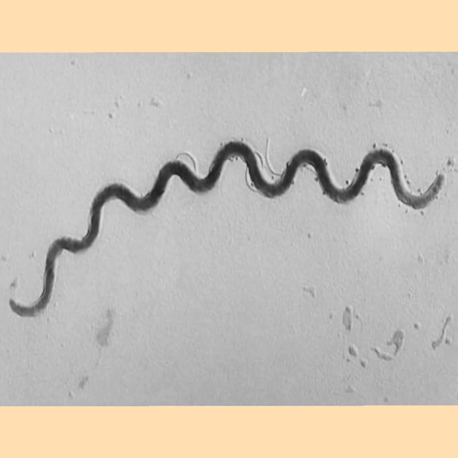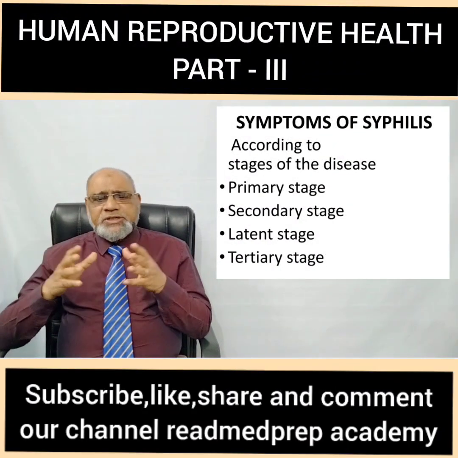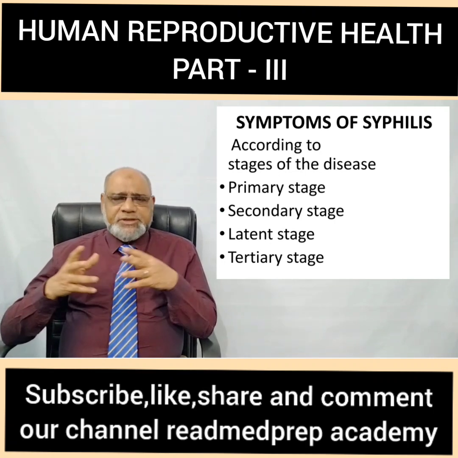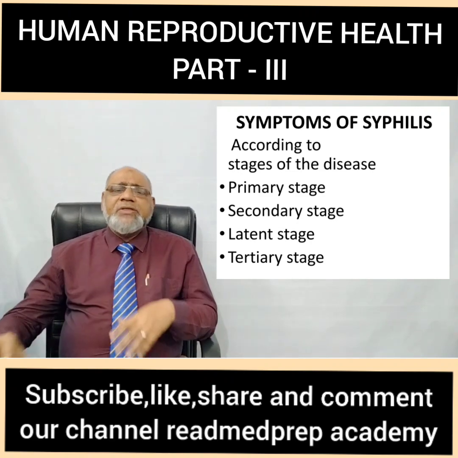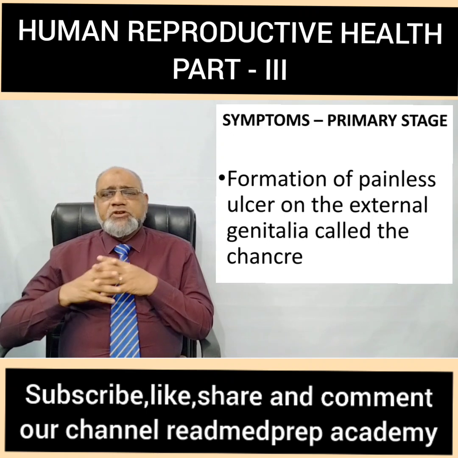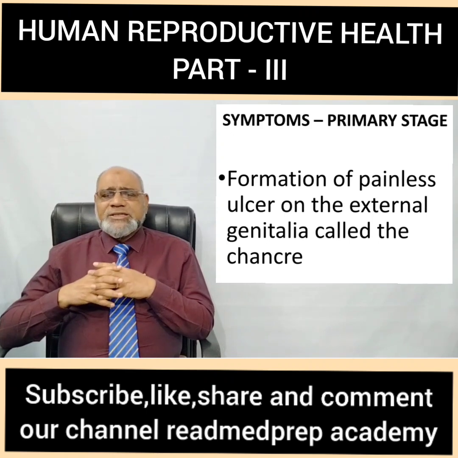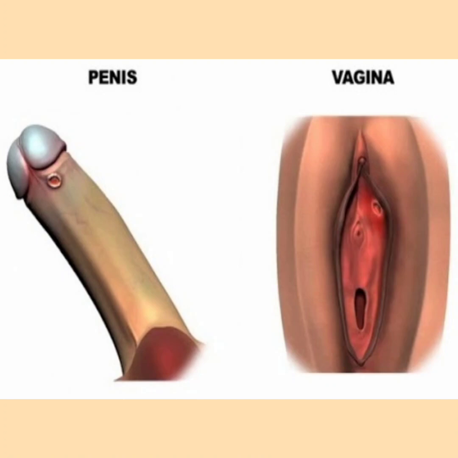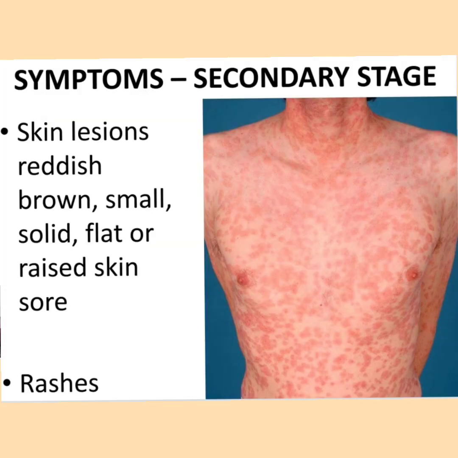This is how the bacteria appears under the microscope. What are the symptoms of syphilis? According to the stages of the disease, syphilis is classified into the primary stage, the secondary stage, the latent stage, and the tertiary stage. In the primary stage, what are the symptoms? There is a formation of a painless ulcer on the external genitalia called the chancre. You can see in the diagram a chancre on the underside of the penis and a chancre in the female on the vulva.